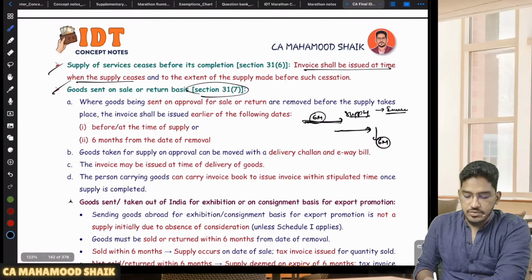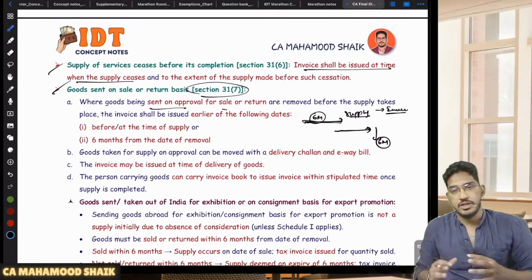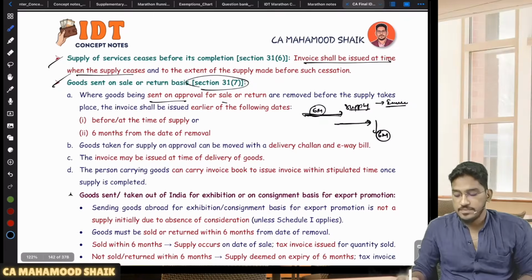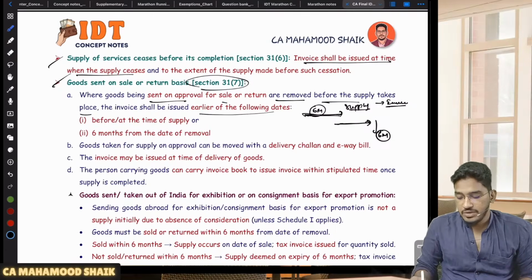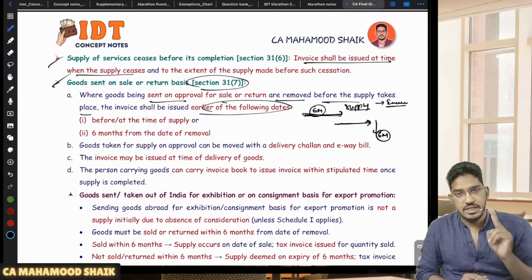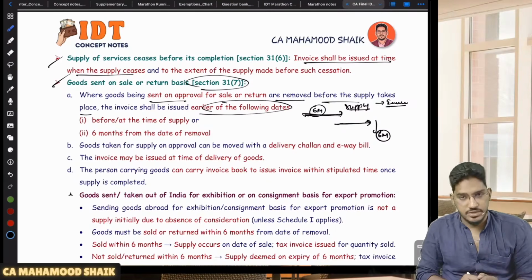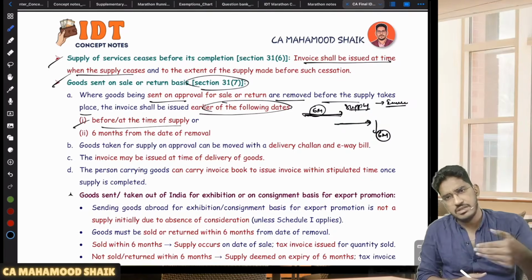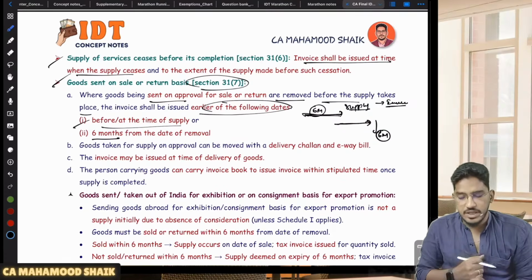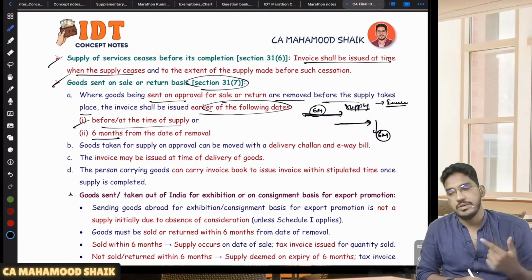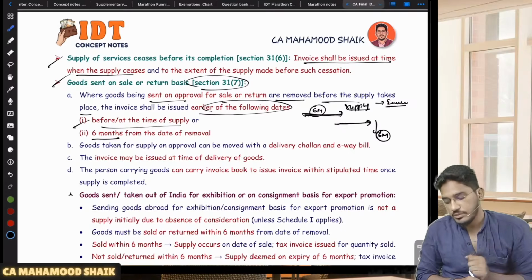So if you see it here, where goods are being sent on approval for sale or return, where goods are removed before the supply takes place, then the invoice shall be issued on the earlier of the following dates. Two dates are mentioned, and on the earlier of those dates you are required to issue the tax invoice. What are they? Before or at the time of supply. In case within the 6 months the recipient has accepted and supply has taken place, on or before that supply, you will give the invoice. But in case 6 months is over from the date of removal, then the department will not wait. It will be deemed as if it has been supplied and you are required to issue the invoice.